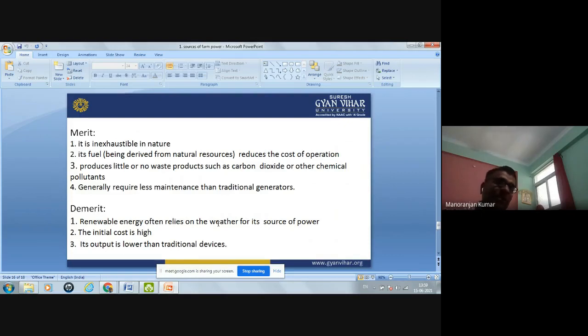Second example in the wind energy. If the velocity of wind is very low, then in that condition the wind energy will not work. Okay. So this is the demerit.